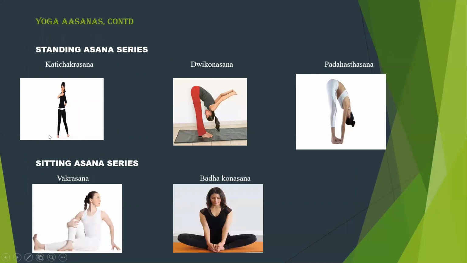Next slide, I have included the standing asanas and sitting asanas. Kati Chakrasana, you can see the image, Vikonasana, and Pada Hastasana. These three asanas are in standing pose. Next comes the sitting asanas, Vakrasana and Baddha Konasana. So Baddha Konasana is butterfly stretch position, which we usually indicate for adductor tightness.